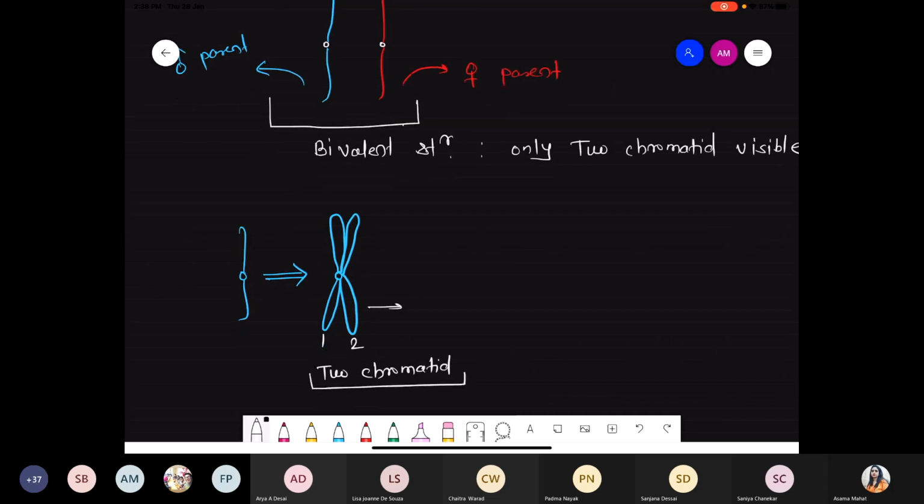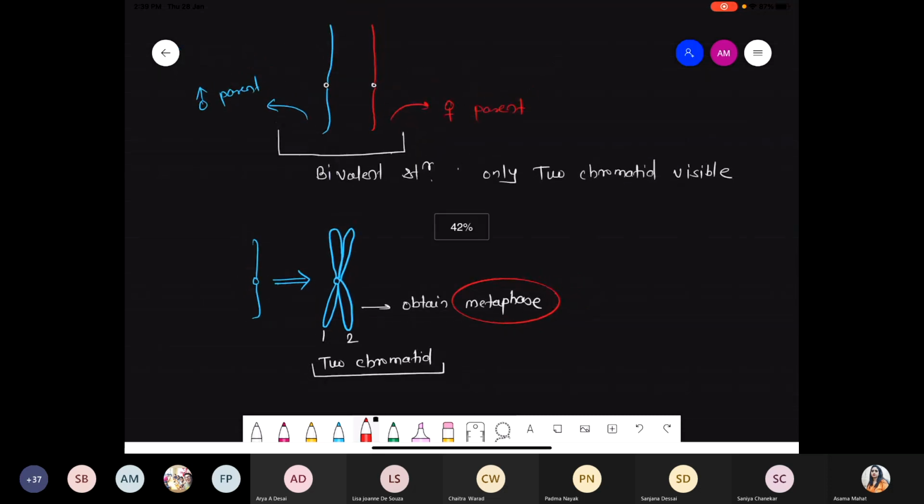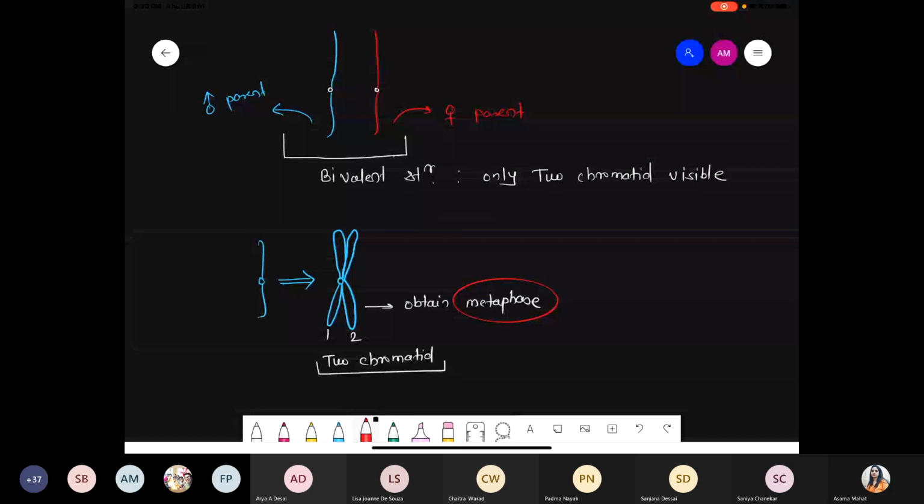This kind of structure we obtain during the metaphase, when all the genetic material undergoes a highly condensed structure. But now these are part of the prophase, and during the prophase the condensation process is going on, meaning slowly the chromatin fiber is converted into chromatid.